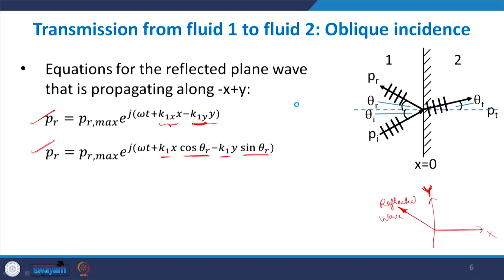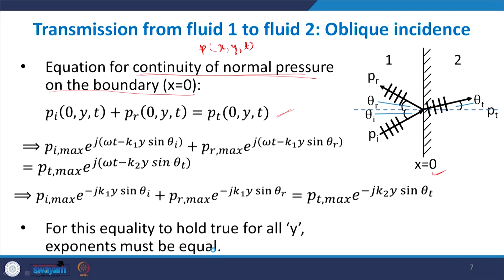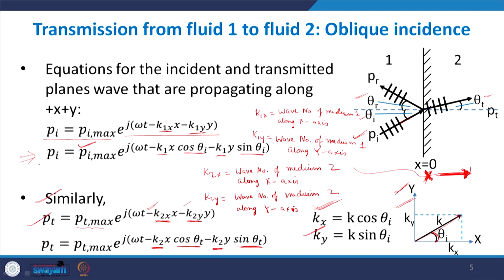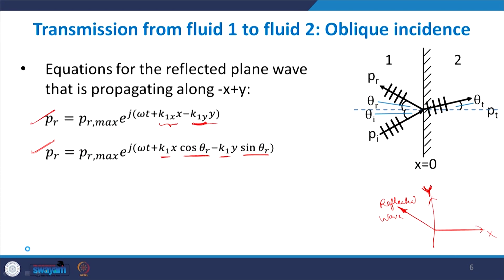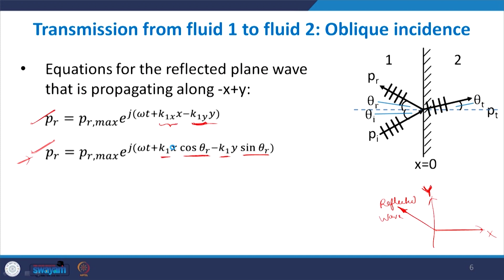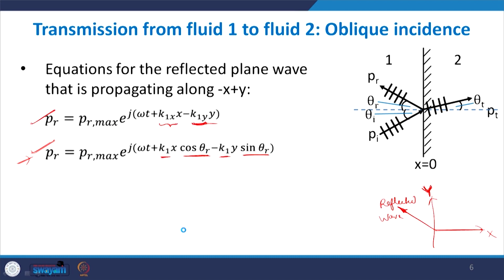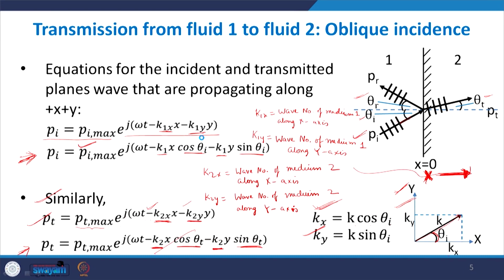So you can replace whatever values we have found here: this was the value for Pi, the values for Pt, and the values for Pr. We replace them with these expressions, and this is the expression we get. The k component has vanished because x is taken as 0 here. At the boundary x is 0, so all these components vanish, this one, this one and this one.